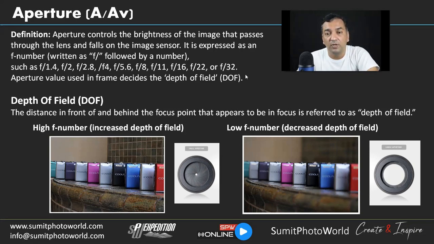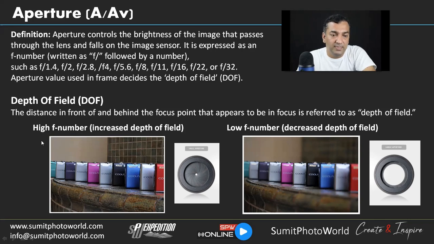So be careful, and when you are playing with the different f number apertures, try to judge the light condition, and a test recording or shot will always help you to find the right value for you. Depth of field: the distance in front of and behind the focus point that appears to be in focus is referred to as the depth of field.